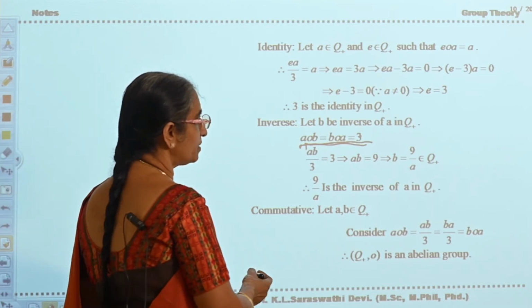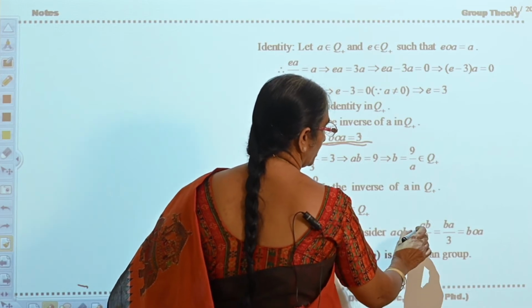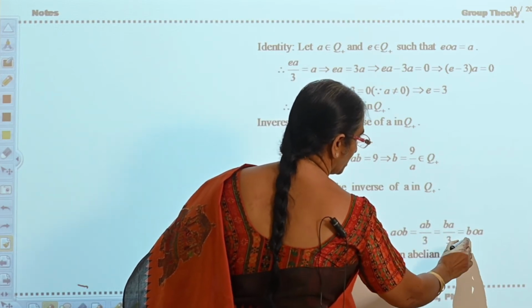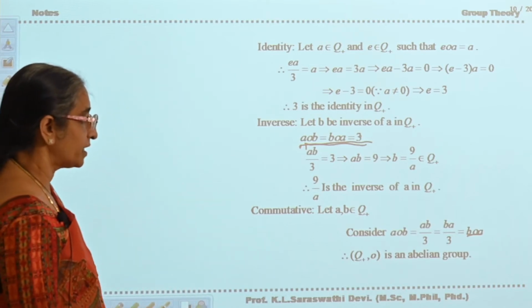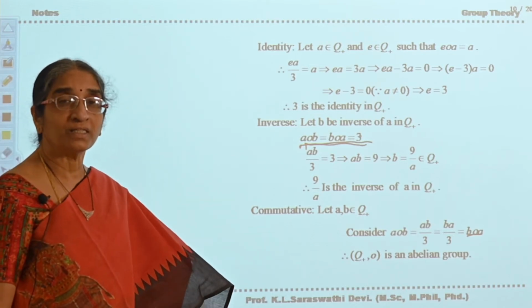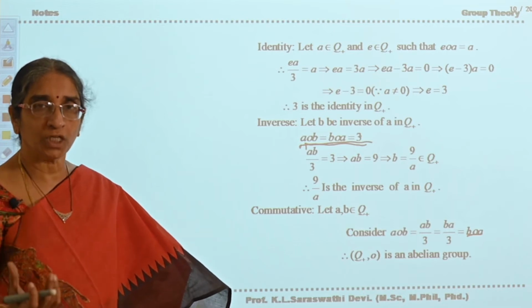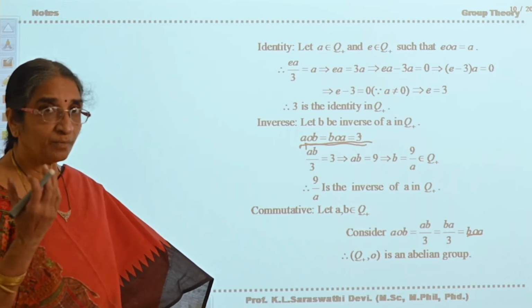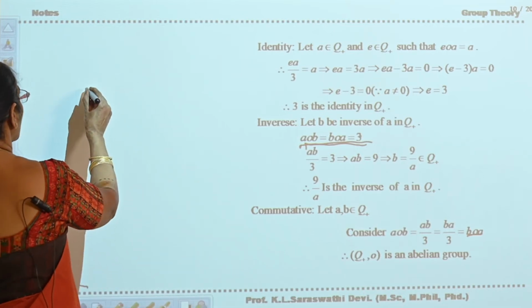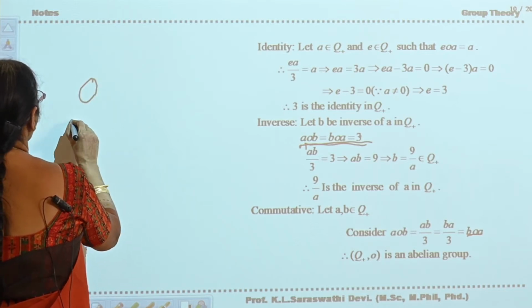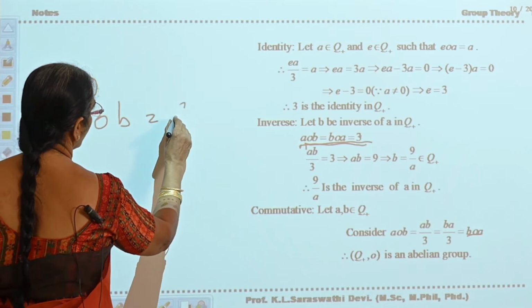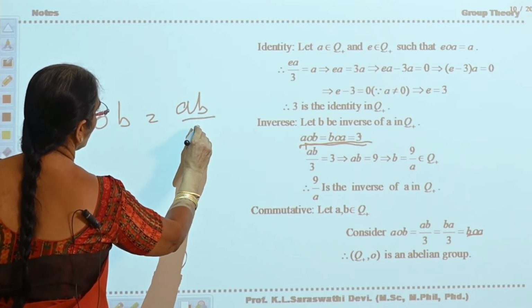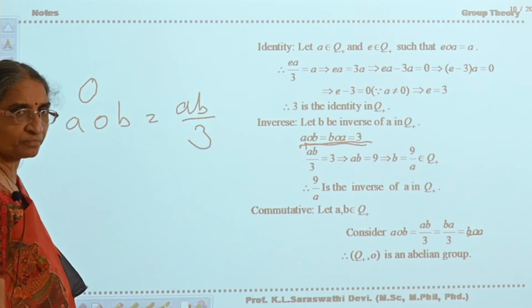According to the definition, commutative: A circle B is equal to AB by 3. AB can be written as BA, therefore it is B circle A. Therefore commutativity is satisfied. Therefore the set of all positive rational numbers will form an abelian group with respect to the operator circle, where the operator circle is defined as AB by 3. Now is it clear the problem? Okay.